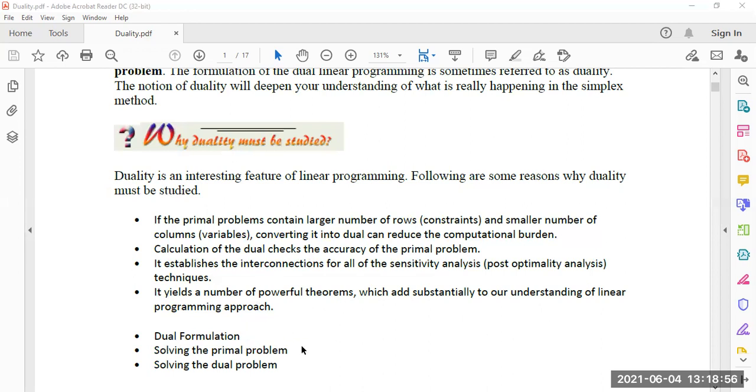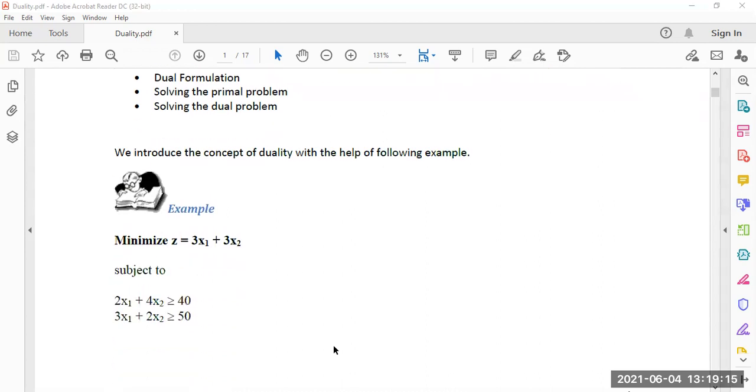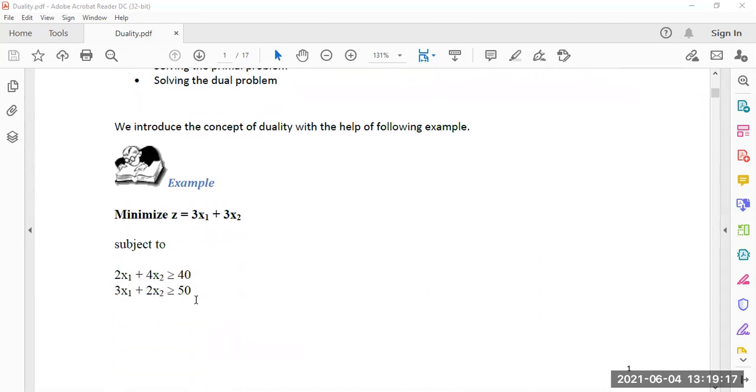And formulation of the dual, solving the primal problem and solving the dual problem. These are the parameters which we have to read here. You can look here: dual formulation, solving of the primal problem and solving of the dual problem. These are the main parameters. So without hesitation, we are going for an example.